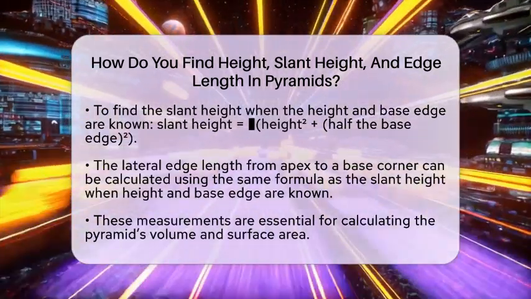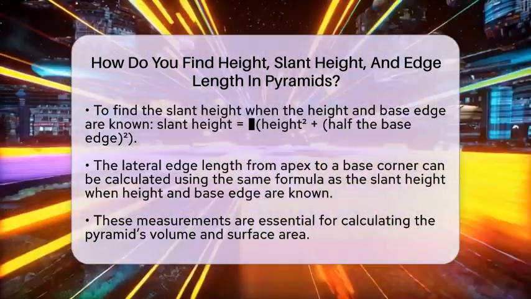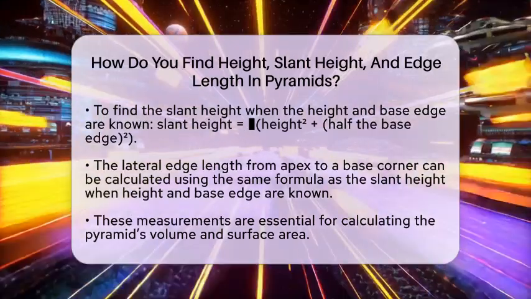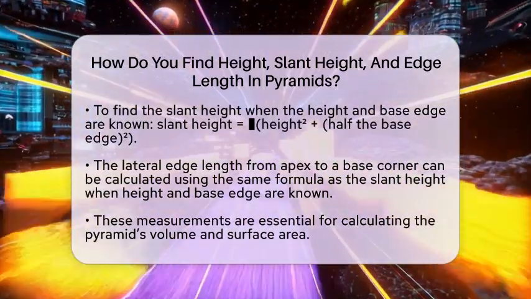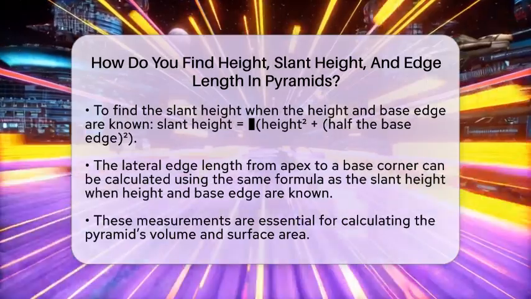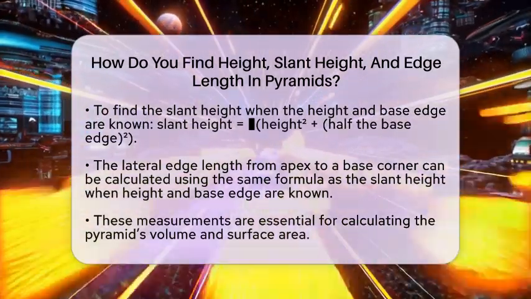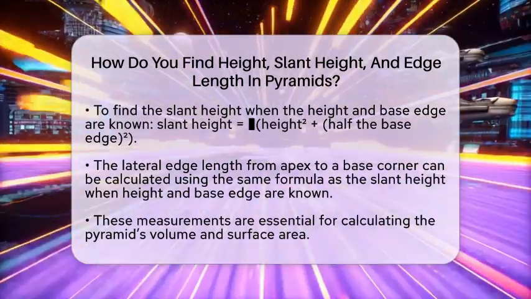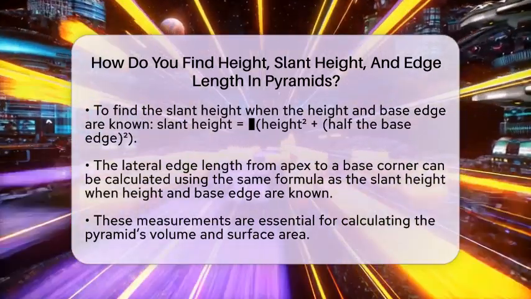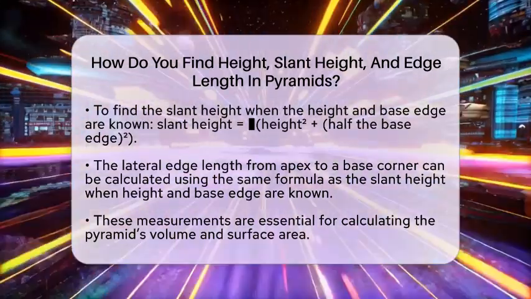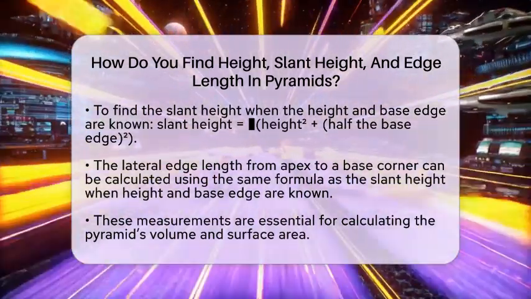Finally, the edge length from the apex to a corner of the base, called the lateral edge, can be found if you know the height and the base edge. The formula is the square root of the height squared plus half the base edge squared. Remember, these calculations are specific to right pyramids where the apex is directly above the center of the base.